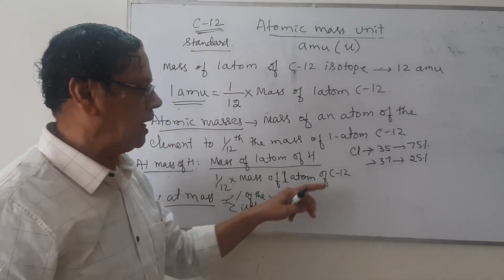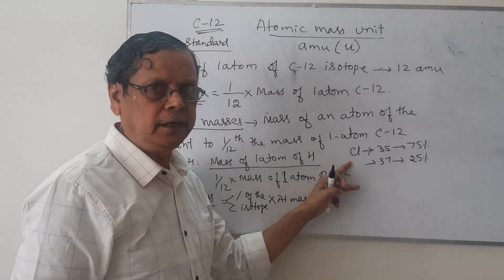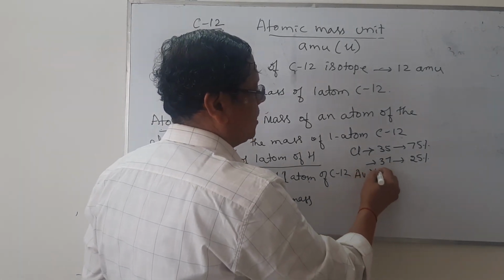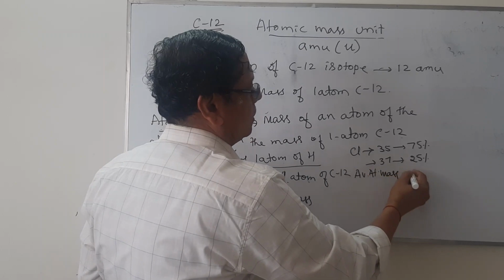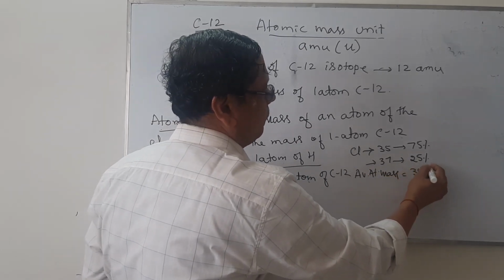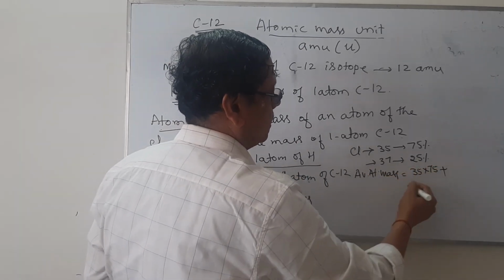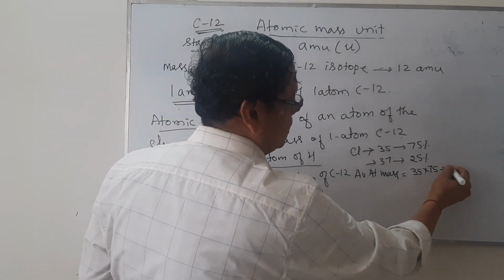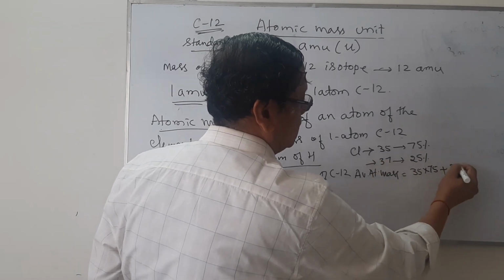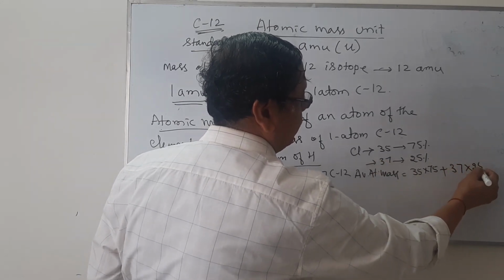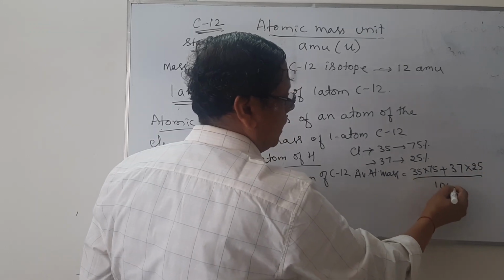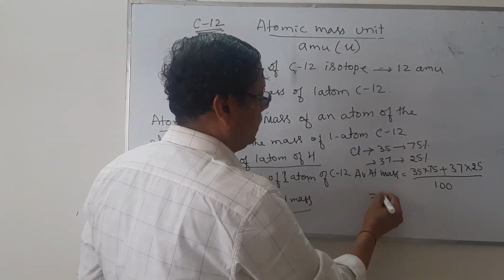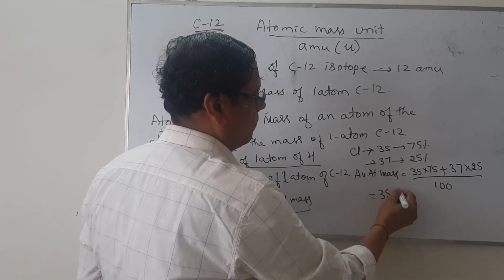Then in that case, we have to calculate the average atomic mass of this chlorine as average atomic mass is equal to 35 into 75 divided by 100 plus 37 atomic mass multiplied by 25 whole divided by 100. When you calculate this value, this comes out to be 35.5.